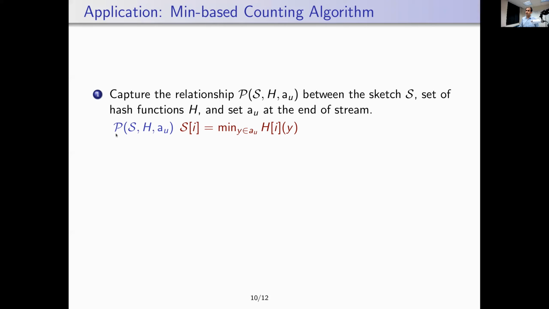So that's the property between the sketch, the set of hash functions, and AU. You can transform this into the property of a sketch, hash function, and Sol of phi. In that case, we would like Si to contain the minimum value of Hi of Y, where now Y is over the set of models of formula phi.